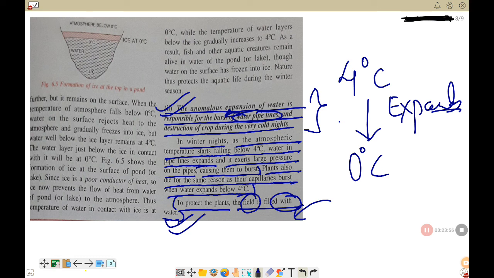One is the anomalous expansion of water, which is helping the aquatic life to survive in the very cold winters, or cold weather. And number two is that the anomalous expansion of water is responsible for the burst of pipelines and for the damage of crops in the winter season. All right, so I hope you have understood all these things. If you have any doubts, if any topic has to be discussed or explained again, please do let me know in the class group.